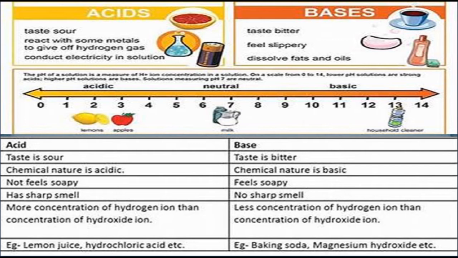handling the bases. Bases often feel slippery or soapy, and bases turn red litmus paper to blue. It also reacts with acid to form salt and water. Some examples of bases are drain cleaner, oven cleaner, that is sodium hydroxide, cleaning products, that is ammonia solution, milk of magnesia, that is magnesium hydroxide, basically used as antacid.